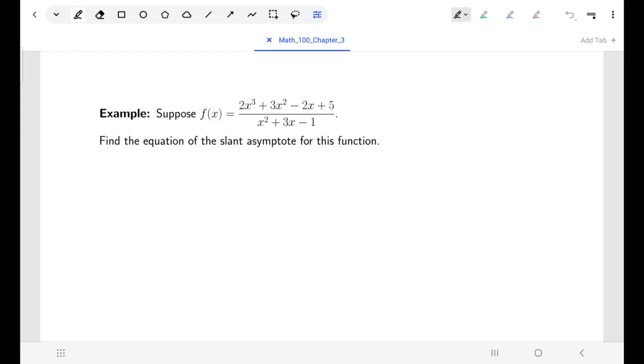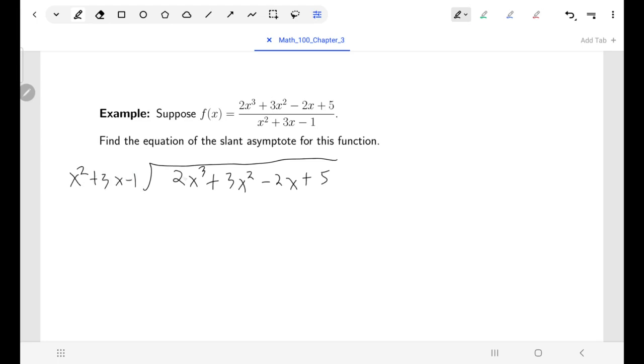So I know that this definitely will have a slant asymptote, and I know that because I can rewrite this as a quotient. After I do my division, I'll rewrite this as quotient plus remainder over divisor. So I'll find out what I get when I divide 2x cubed plus 3x squared minus 2x plus 5 by x squared plus 3x minus 1.